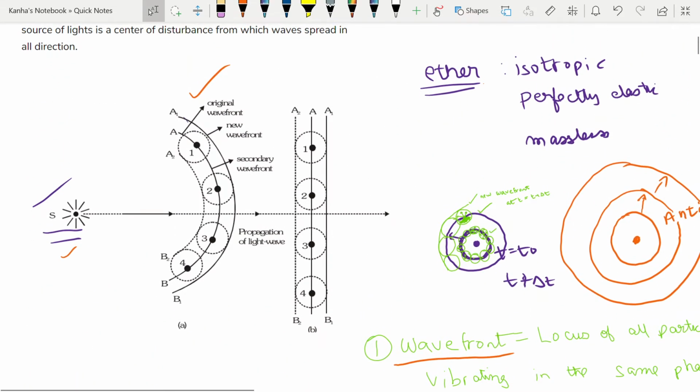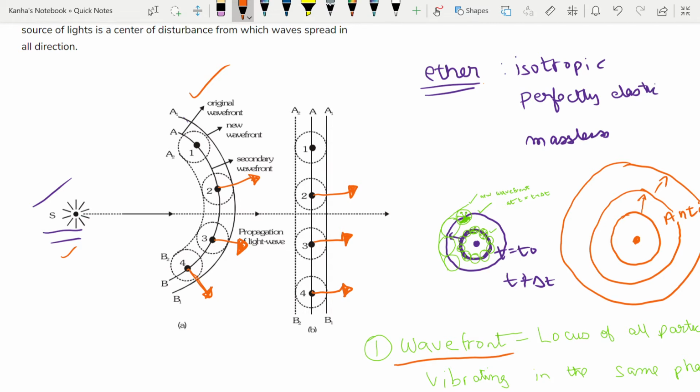If I draw a line at right angles to the wavefront, normal to the wavefront, then the different arrows will give me the direction of propagation of light, because light is composed of these waves propagating in the medium. If I make these perpendicular lines here as well, I'll see that this is the direction of propagation.